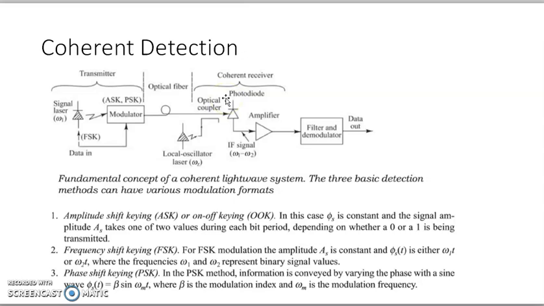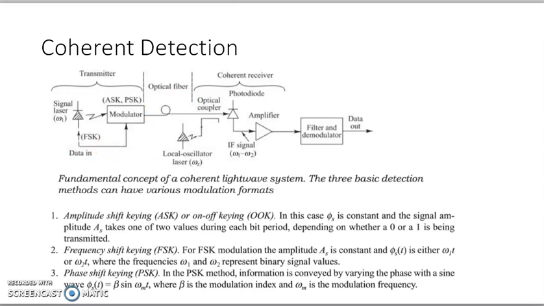Because for a signal detected at a receiver, light falls on the detector, so it generates a number of electron hole pairs, and based on that number of electron hole pairs, for a 0 pulse, how many are generated? For a 1 pulse, how many are generated? So we should know the average number per particular period, and then we can find out the bit error rate.